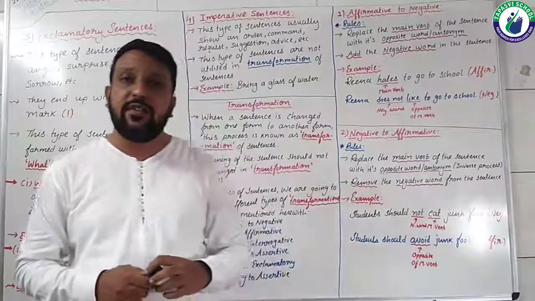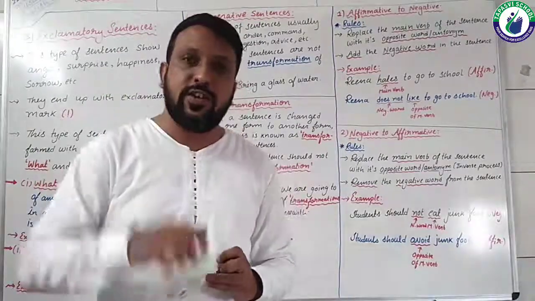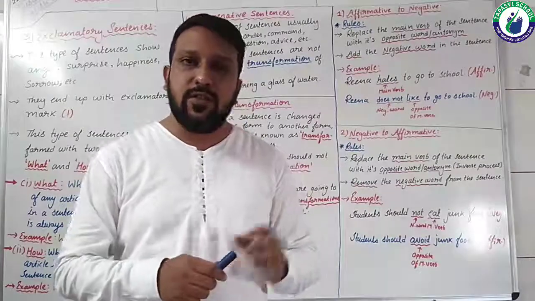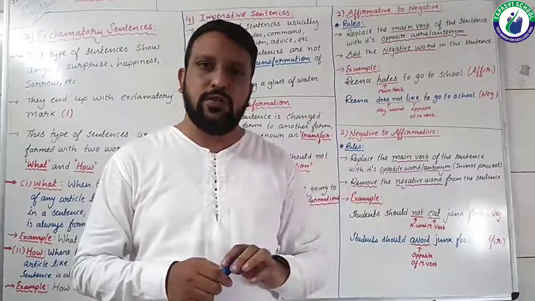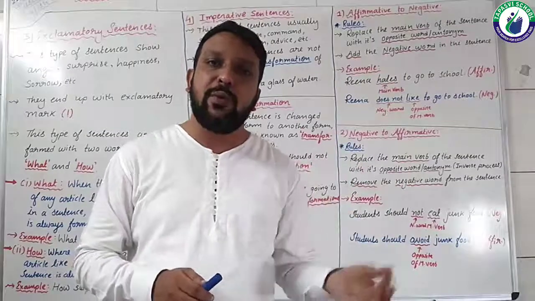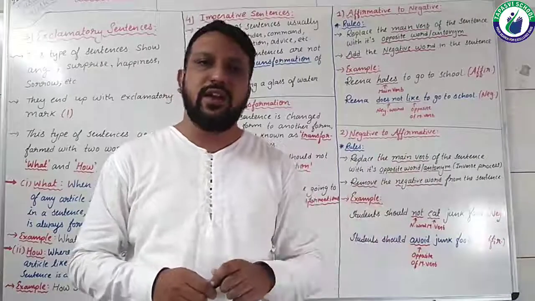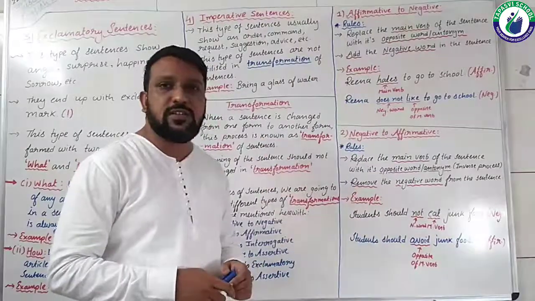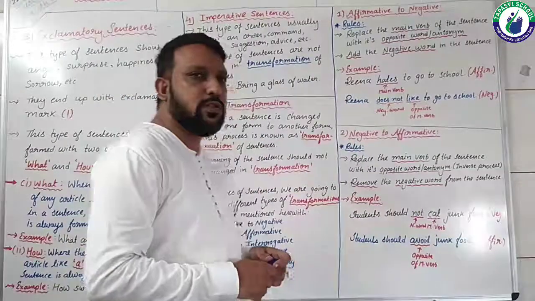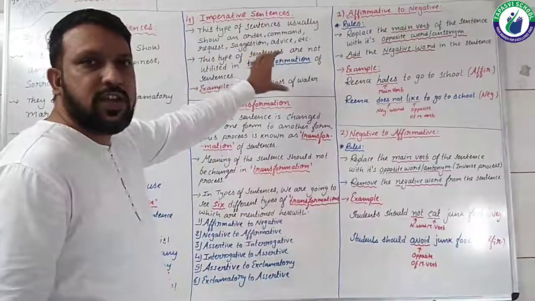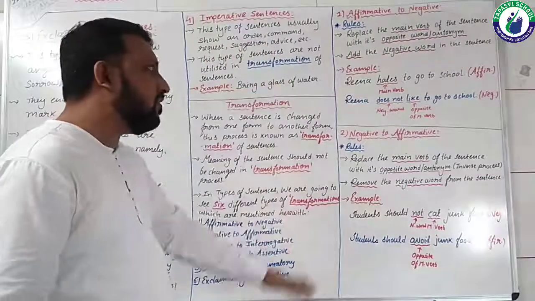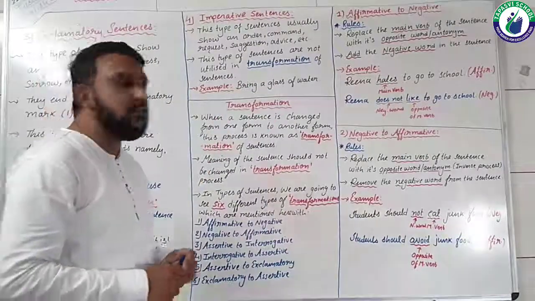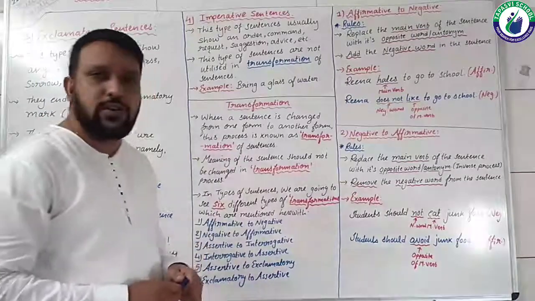Means in your paper style, whenever there is a question of do as directed, in that type of question imperative sentences are not used. Imperative sentences are used only in active passive voice and direct indirect. But in types of sentences, imperative sentences are not used. So here for your understanding I have kept it, but in transformation it won't be there. So let's see the example of an imperative sentence: bring a glass of water.